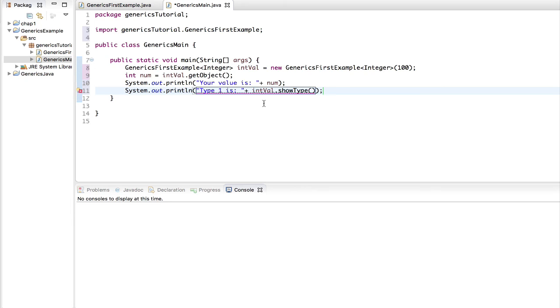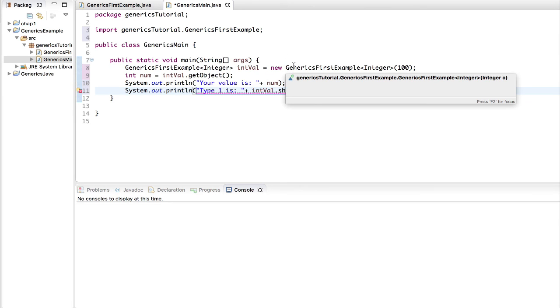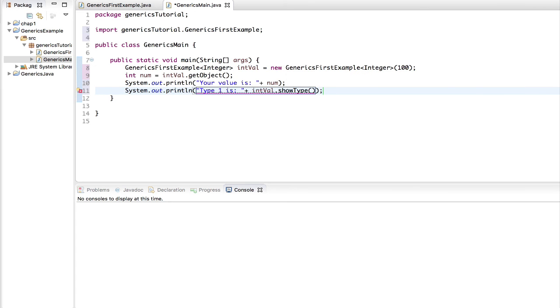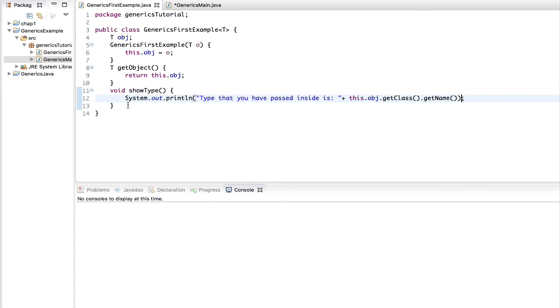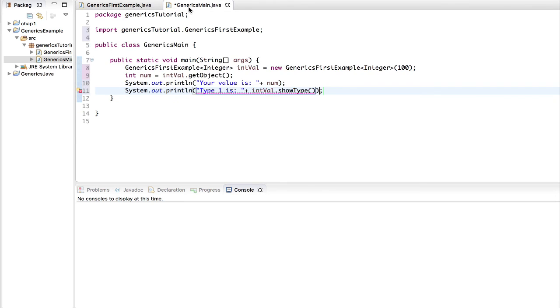What's the problem? It says undefined for argument type. I think I made a mistake somewhere. Sorry. I already have the System.out.println. I don't need that again. So all I have to do is remove this. And then let's save this and let's run the code.